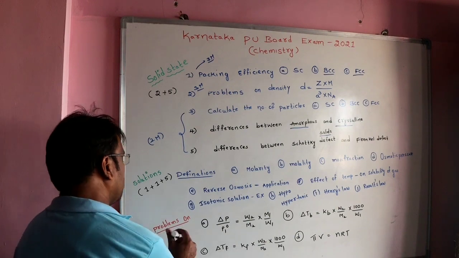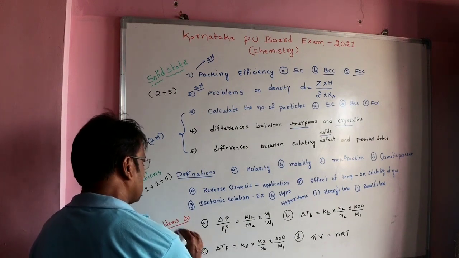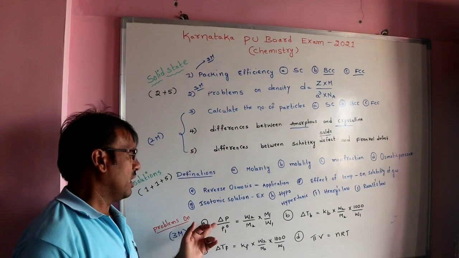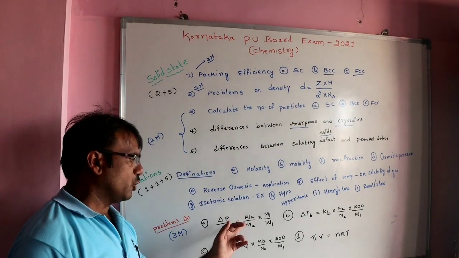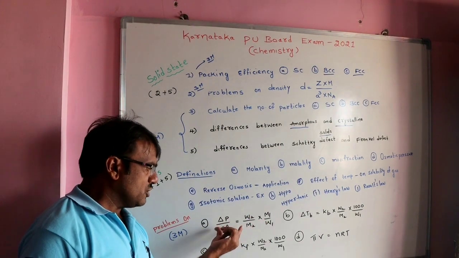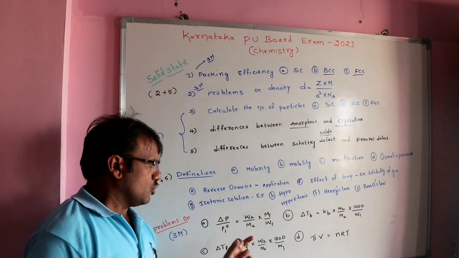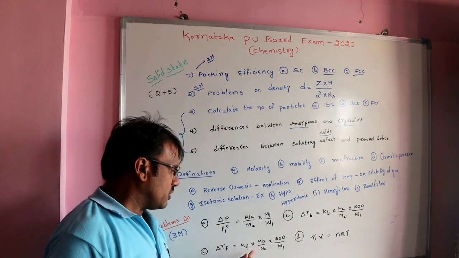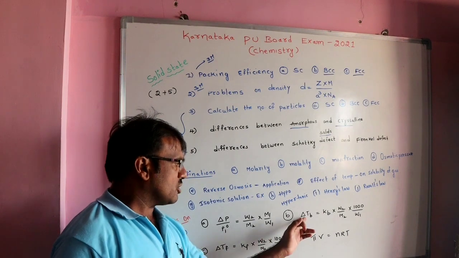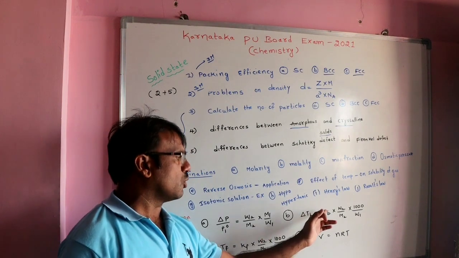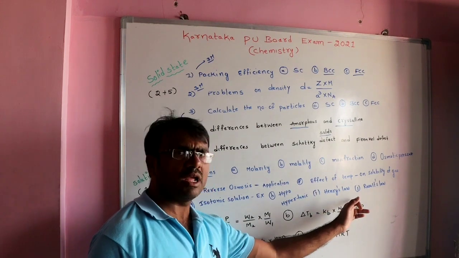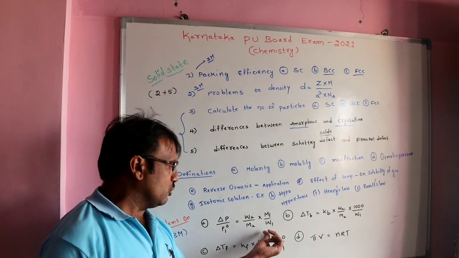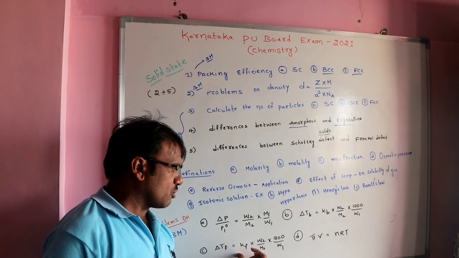Next, in case of 3 marks, compulsory one problem they will ask, the problem on relative lowering of vapor pressure. We have this formula, delta P by P naught is equal to W2 by M2 into M1 by W1. On this formula there is a chance to ask the question. So next, elevation of boiling point and depression of freezing point, there are choices to ask the questions on this. Elevation of boiling point, we have the formula delta TB is equal to KB into W2 by M2 into 1000 by W1. Next, delta TF is equal to KF into W2 by M2 into 1000 by W1. So there is a chance to ask the question.